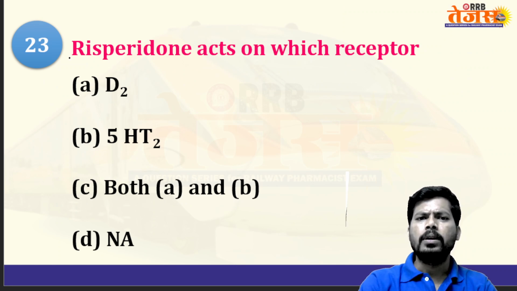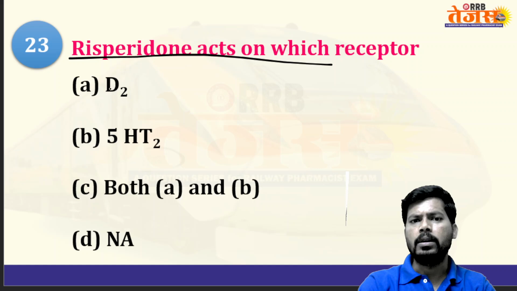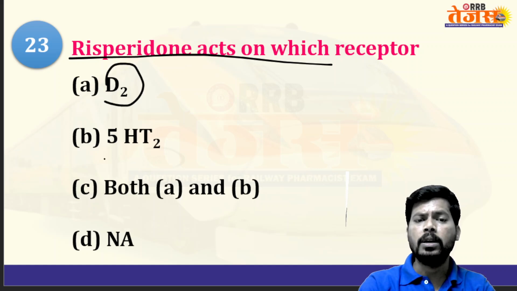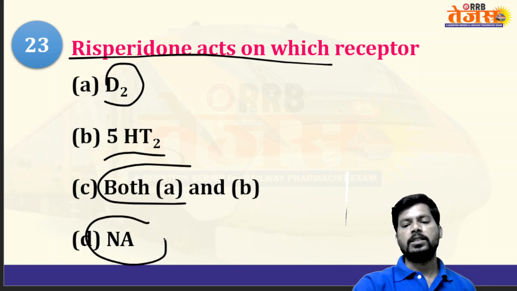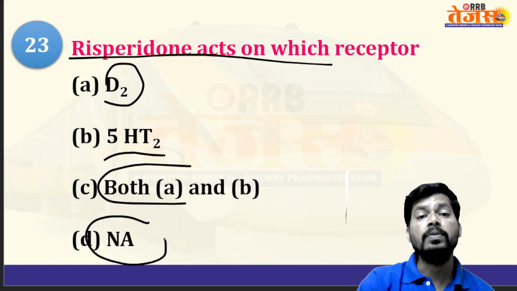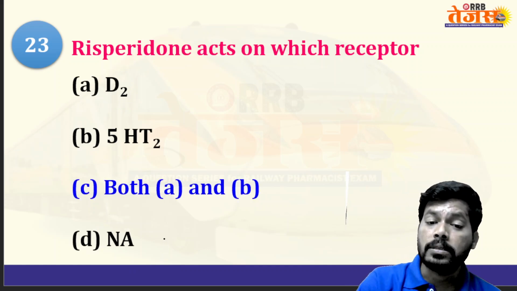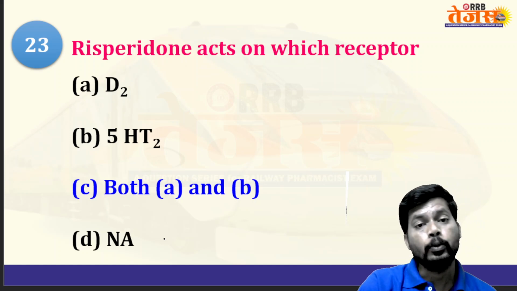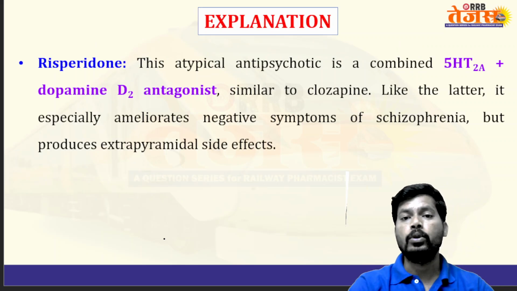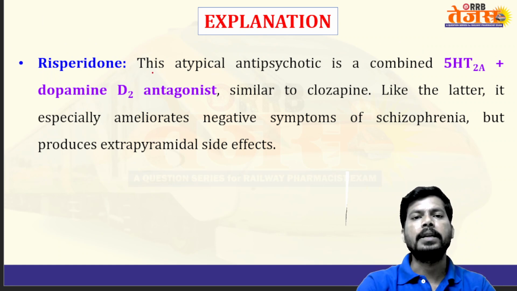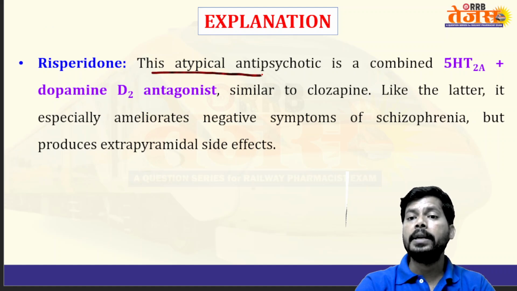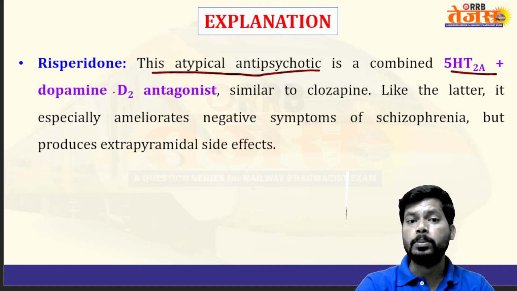Next, risperidone acts on which receptor? Type 2 dopamine receptor, serotonin type 2 receptor, both A and B, and noradrenaline. So risperidone is also a class of antipsychotics. It can act on both type 2 dopamine receptors as well as type 2 serotonin receptors, because risperidone is an atypical antipsychotic. So atypical antipsychotics can block serotonin type 2 receptors as well as type 2 dopamine receptors.